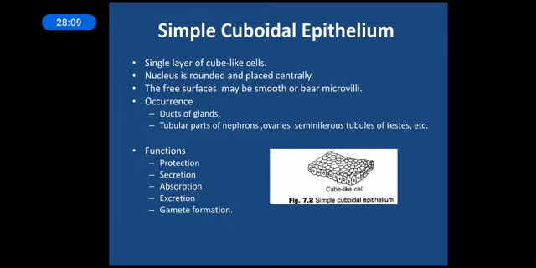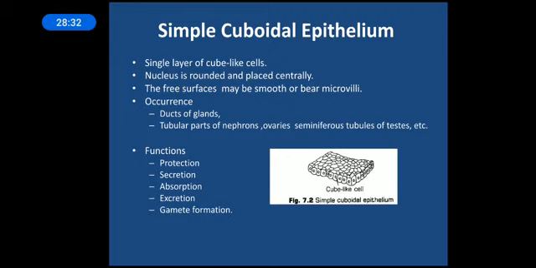And the second surface will be attached to the basement. The lateral surfaces will be facing the adjacent cells, hence they will not be visible. We will not be able to see the lateral surfaces. We will be able to see actually the upper surface only.